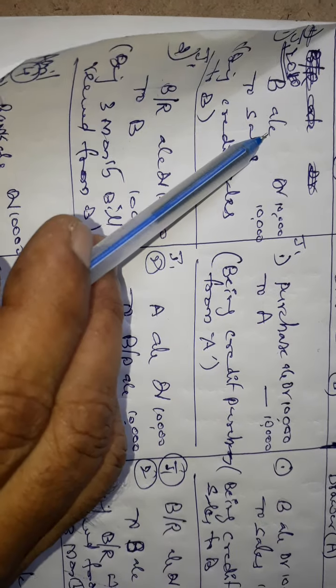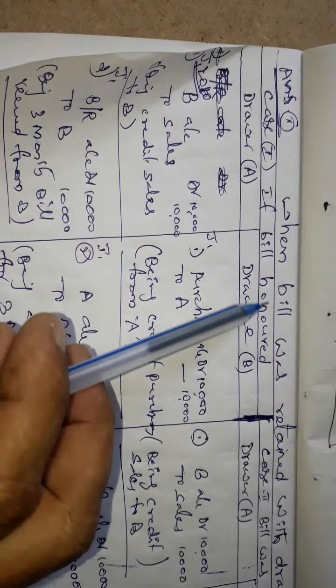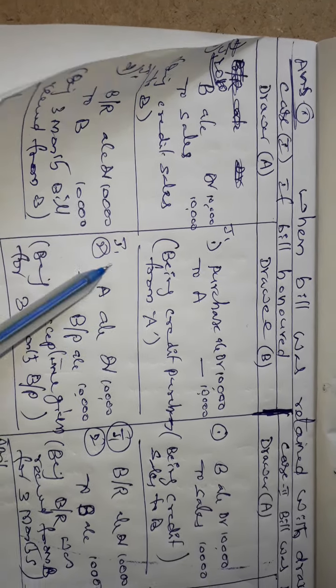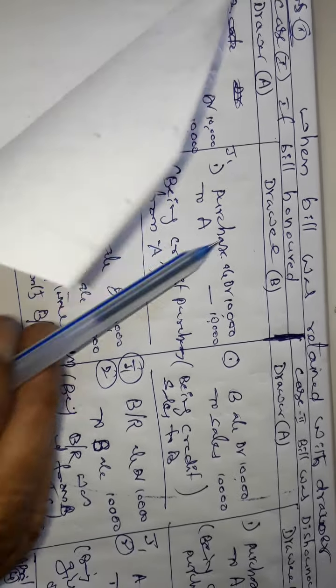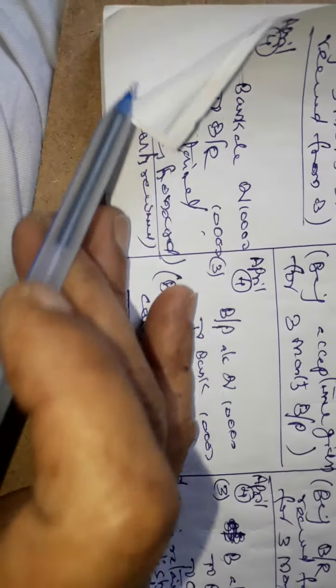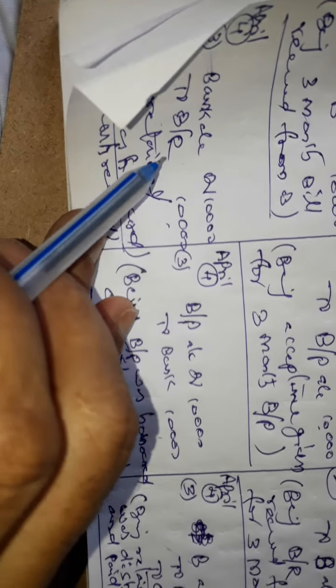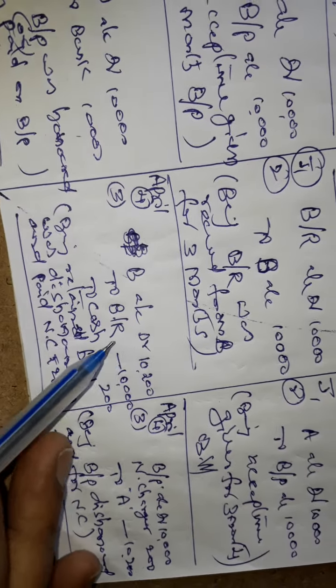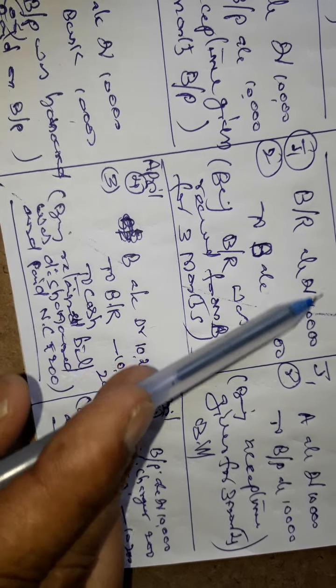Similar entries. What entries are required at the time of the honored situation? The first 2 entries we are showing here, these 2 entries are shown similarly in the drawer's books. But here, instead of honor, the bill is dishonored. Now this bill receivable is dishonored.